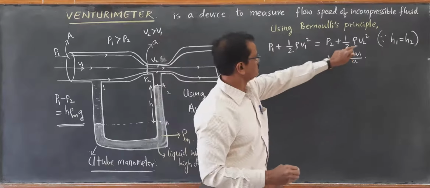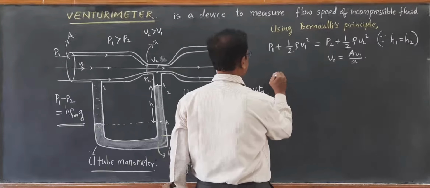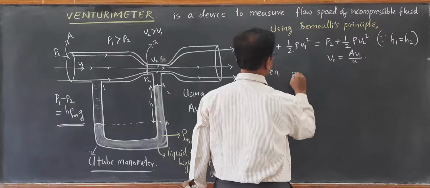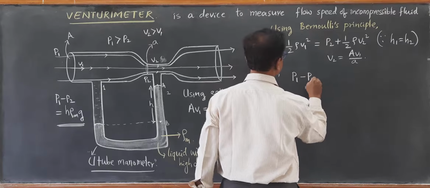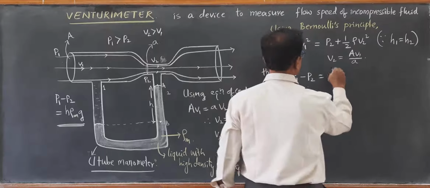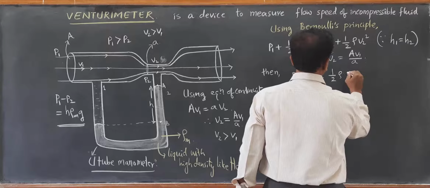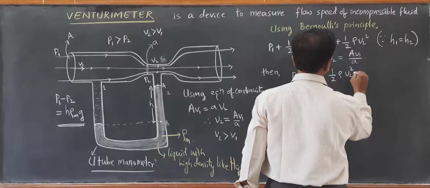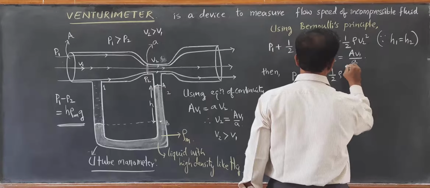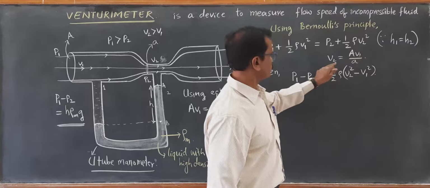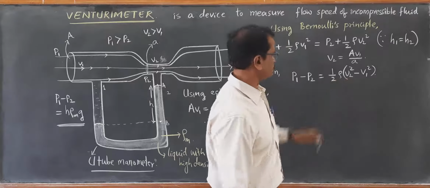Let us substitute this in this equation. Then, after simplification, we get P1 minus P2 equal to half rho (V2 square minus V1 square). Now we will substitute the value of V2.